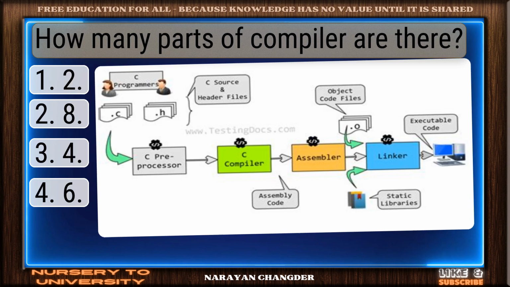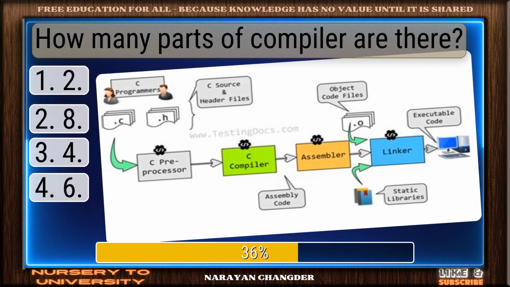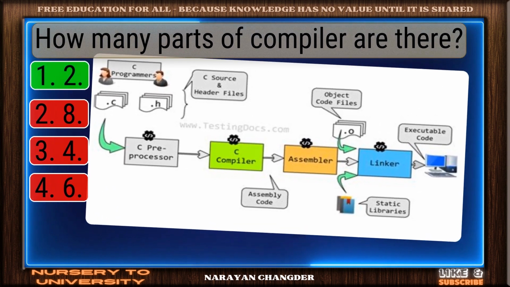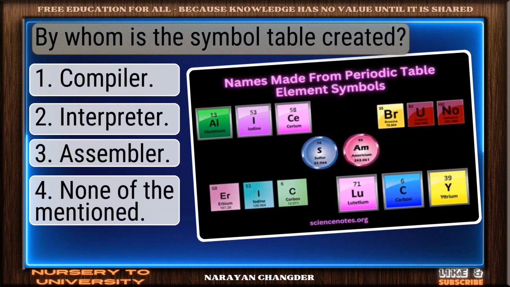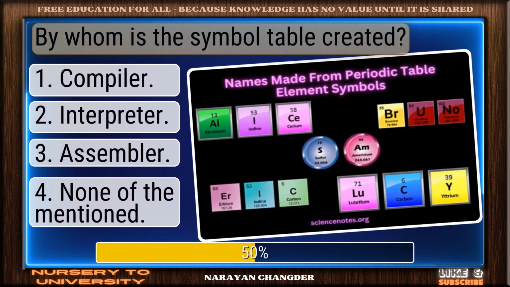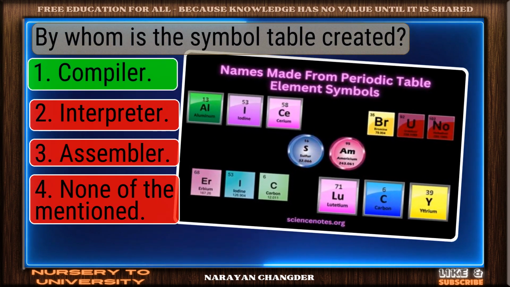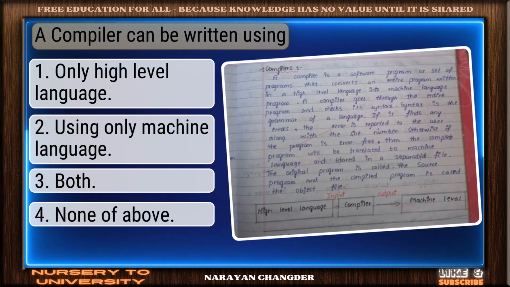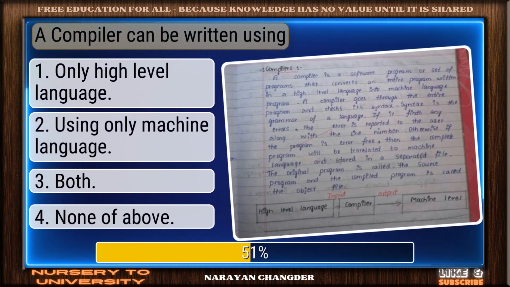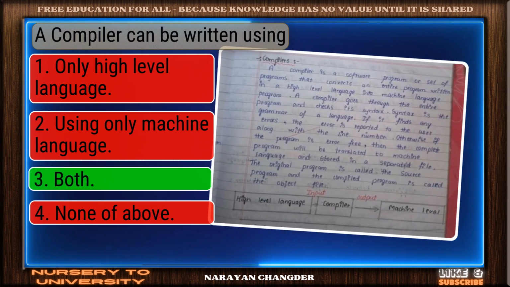Question number 59. How many parts of compiler are there? Well reasoned. 2 is the correct choice. Question number 60. By whom is the symbol table created? Smart pick. Compiler is the correct choice. Question number 61. A compiler can be written using... Good job. Your answer, both, works well here.